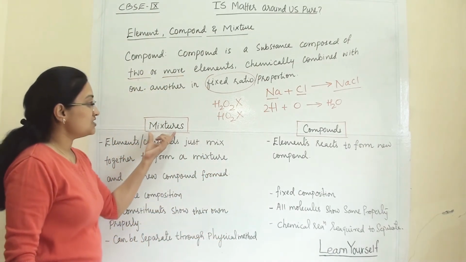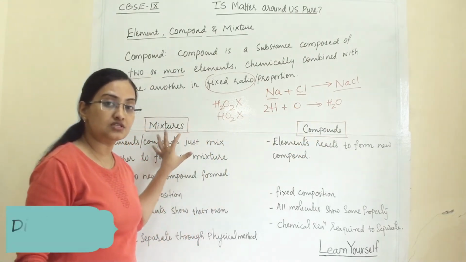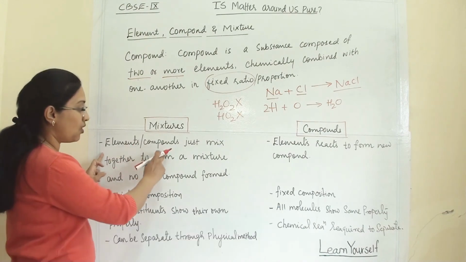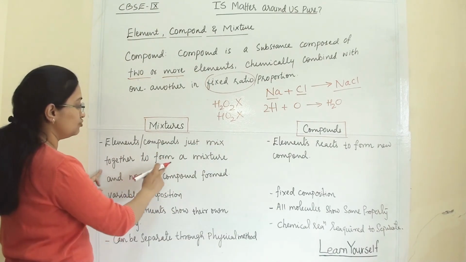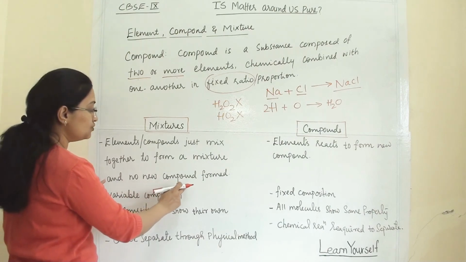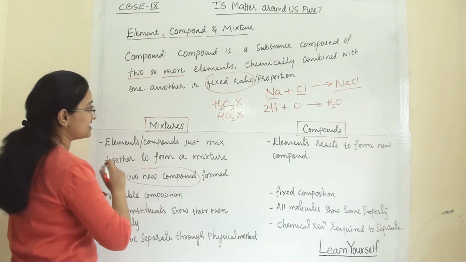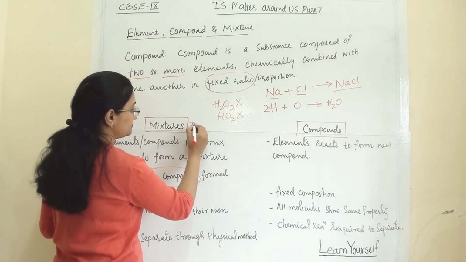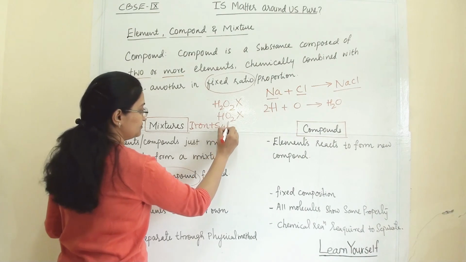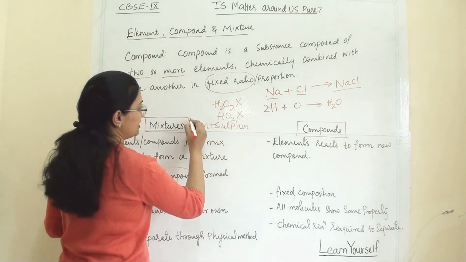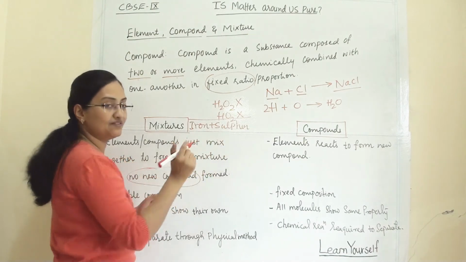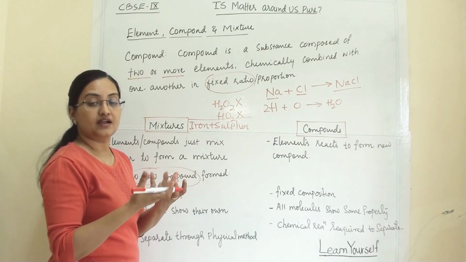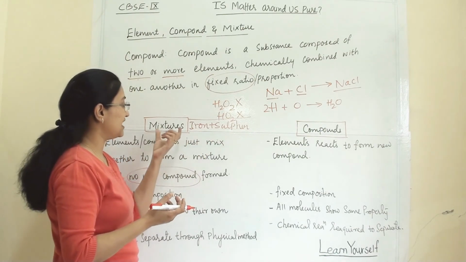Now, mixtures and compounds. How are mixtures different from compounds? So what are mixtures? Elements or compounds just mix together to form a mixture and no new compound forms. For example, a mixture of iron and sulfur. I have just physically mixed these two, a powder of iron and a powder of sulfur. So that is a mixture.